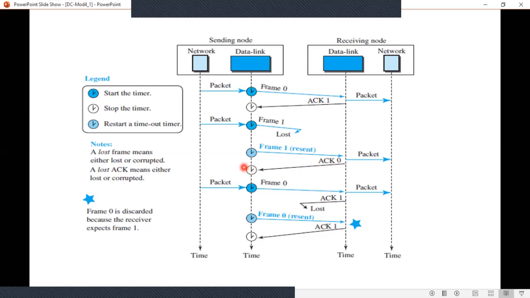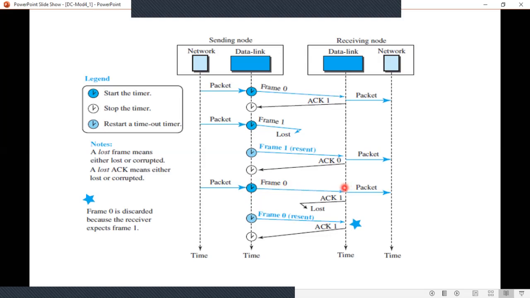Now see the last case, where in the last example you had a problem of duplicate packets, right? Now how is it solved using this sequence? A packet arrives from the network layer to the data link layer in the sending node. Now a frame is encapsulated, a frame is formed, and the frame number sent is frame 0.